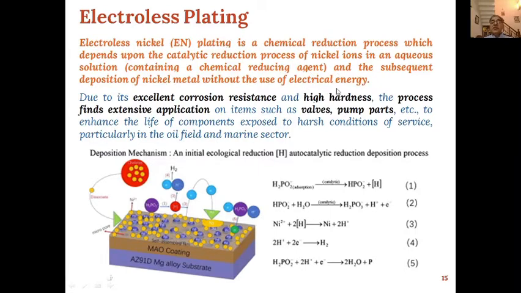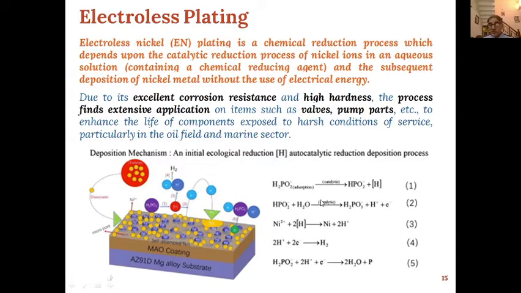Electroplating is through the use of electrical energy, whereas electroless plating is without the use of electrical energy. So here because of electroless plating, excellent corrosion resistance, high hardness, and this process finds extensive applications in items such as valves, pumps and other parts, etc.